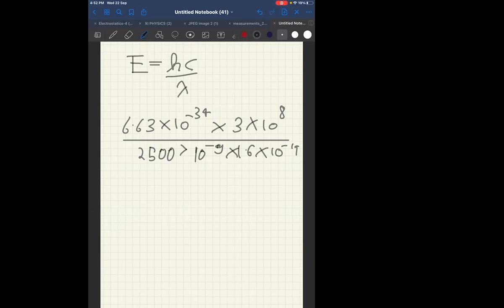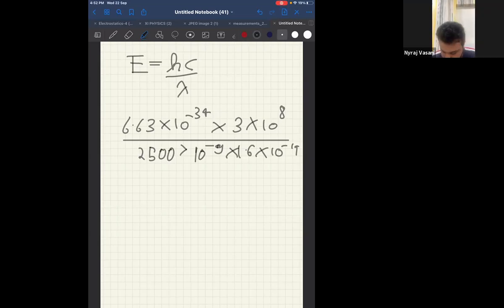Answer closest to 0.5 is what you will get. There is only one answer closest to that. Other answers are close to 1 and 2.